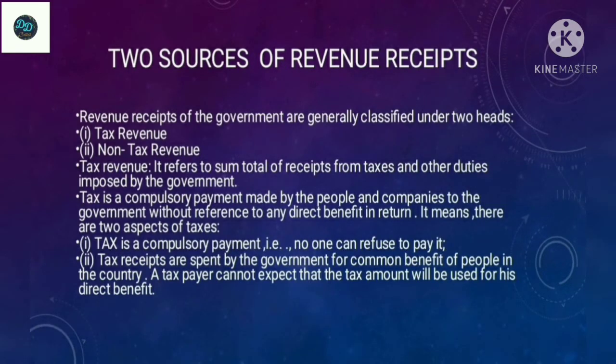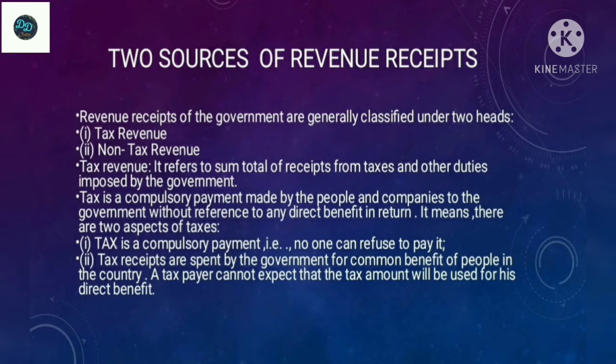What are the two sources of revenue receipt? The revenue receipts of the government are generally classified under two heads: one is tax revenue and the other is non-tax revenue. Tax revenue means the sum total of receipts from taxes and other duties imposed by the government. It is a compulsory payment made by people and companies to the government without reference to any direct benefit in return.